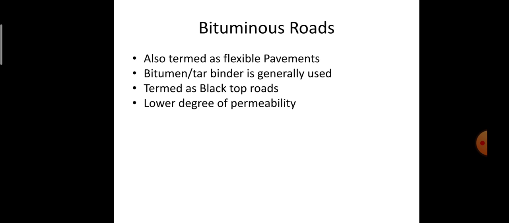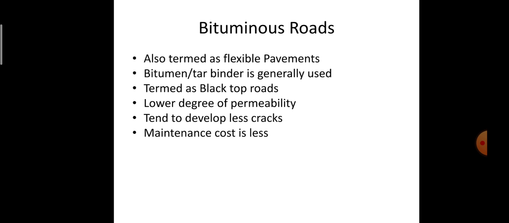If it binds the aggregates very stiffly, with a higher degree of bonding, then obviously there will be a lesser degree of permeability. Therefore, bituminous roads have a lower degree of permeability, and the waterproofing is very high. Since the bonding between the aggregates is high enough, there will be less tendency for cracking.